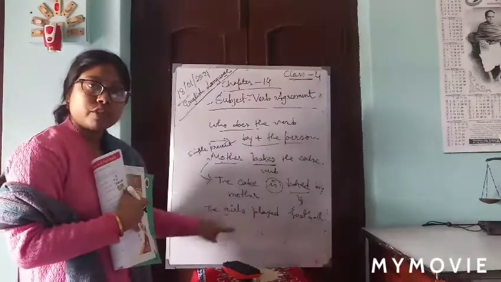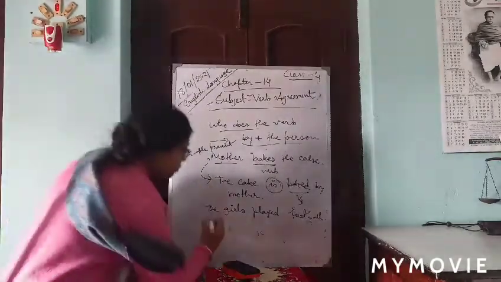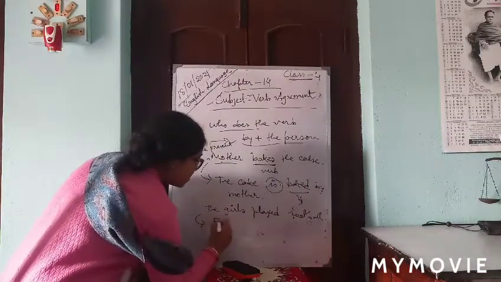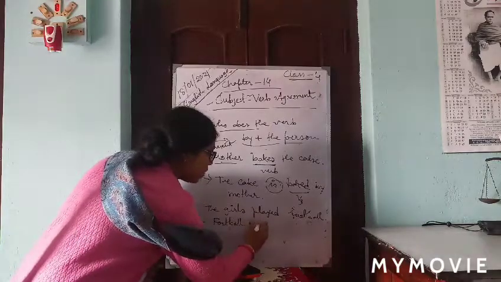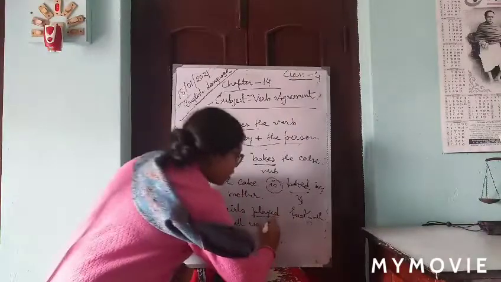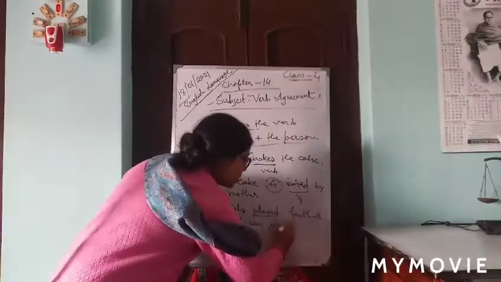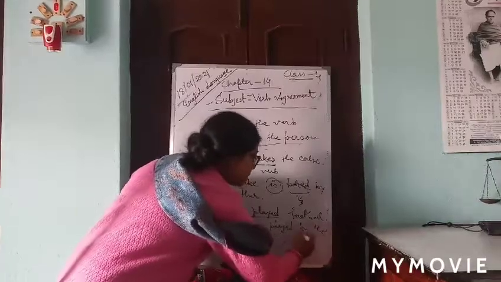The girls. We are focusing on that, so we write football. Was. Why? Because it is past. So football was played, the V3 form is played only. Football was played by the girls.